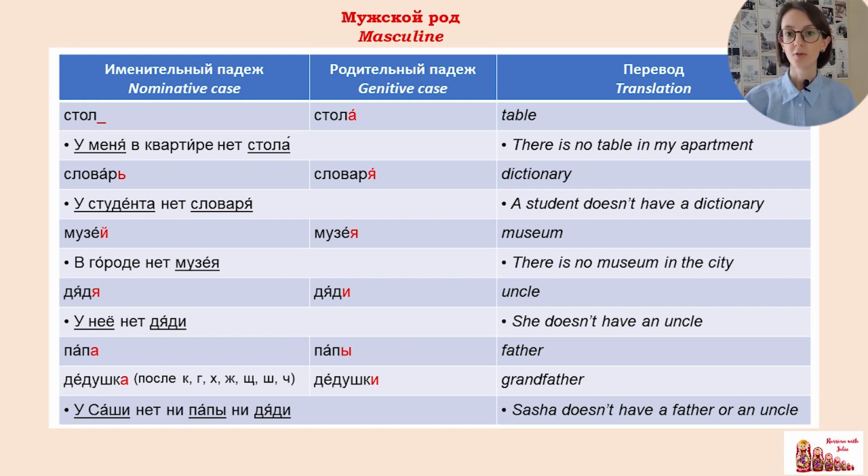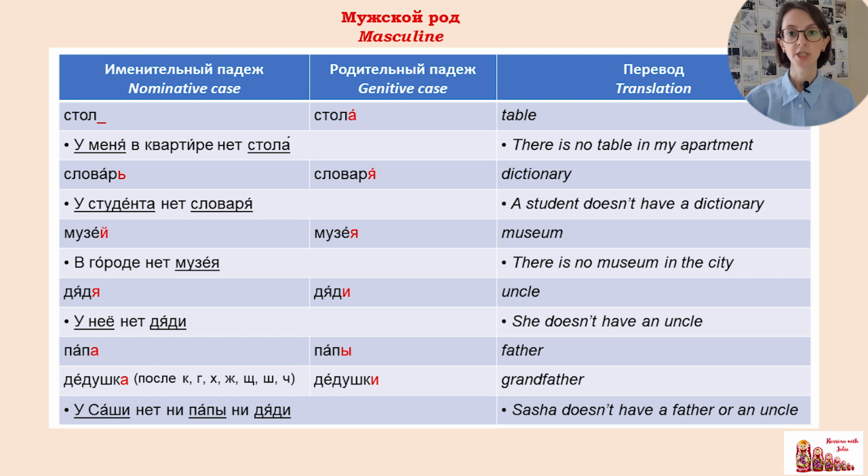And also not very common to find a masculine noun that ends with «а». For example, папа, папы, дедушка, дедушки. So usually «а» we change to «ы», but if the consonant before «а» is «г», «к» or «х», we change it to «и».